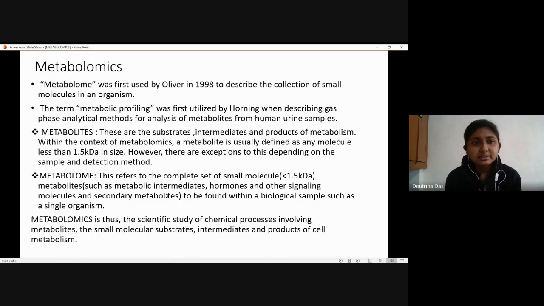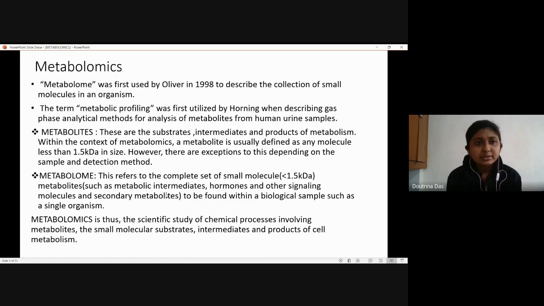So basically, when we are talking about metabolomics, let's give a brief introduction regarding the history of how it all began. The term metabolome was first used by Oliver in 1998 to describe the collection of small molecules in an organism. Now the term metabolic profiling was first used by Horning when describing gas phase analytical methods for the analysis of metabolites from human urine samples.